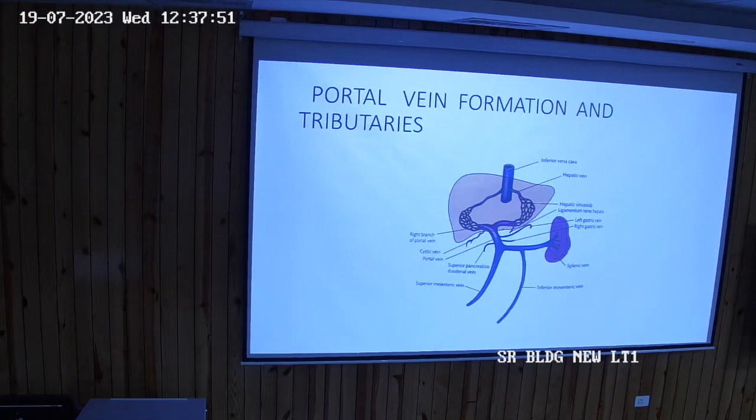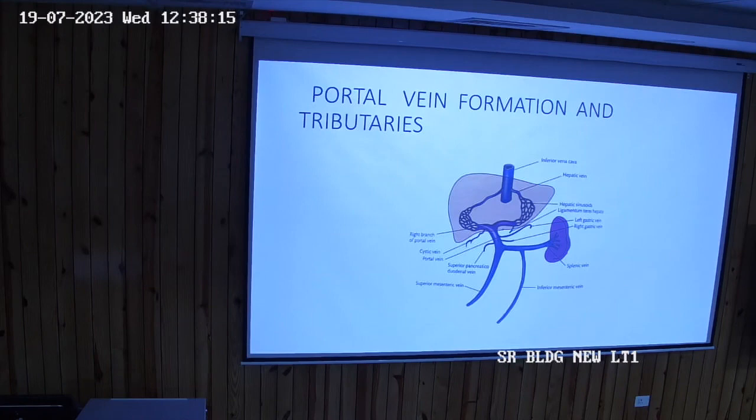So this is the left umbilical vein coming, bringing oxygenated blood from the, at that time the supply is from the mother, from the placenta. So it's bringing oxygenated blood from the placenta and draining into which part of the portal vein? The left branch of the portal vein. And from there it's not going into the sinusoid. It's bypassing the liver and it's going into the inferior vena cava through ductus venosus.